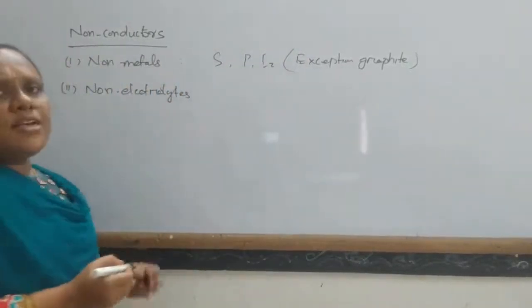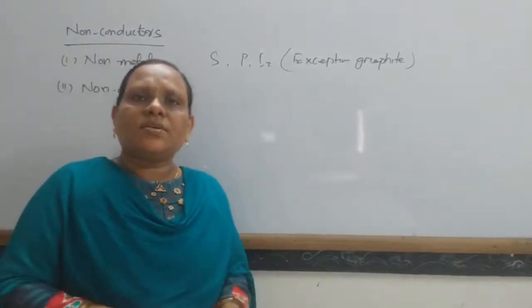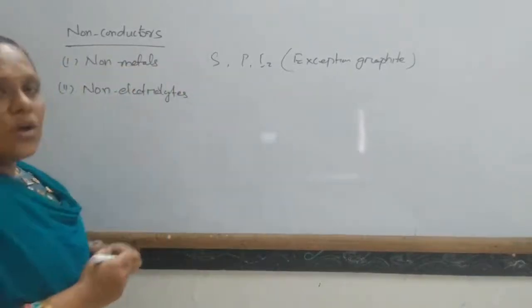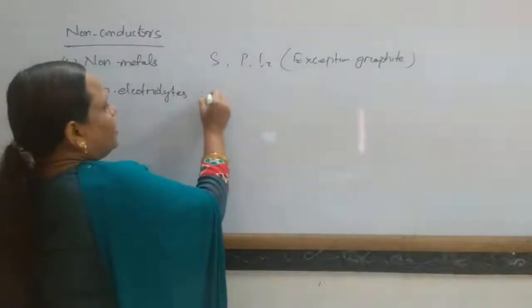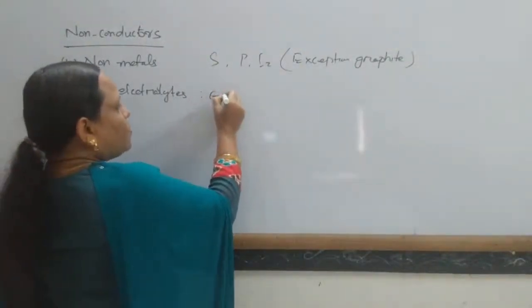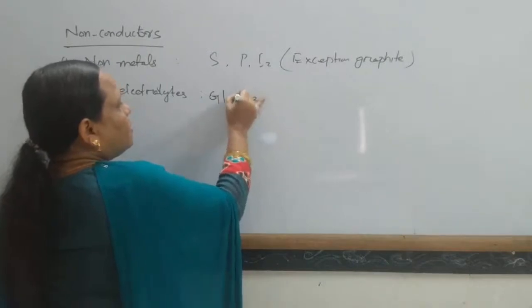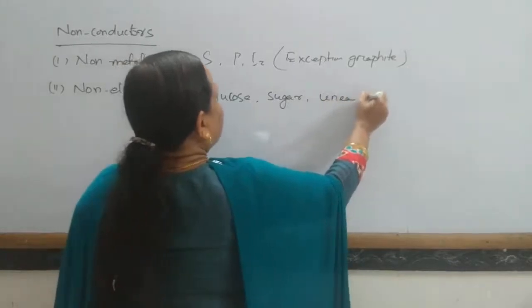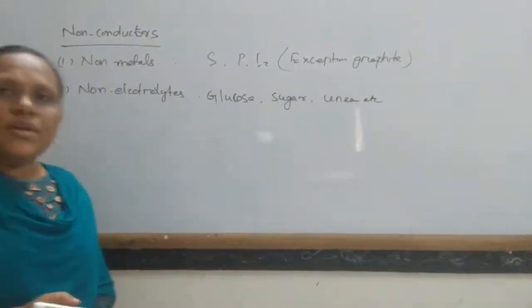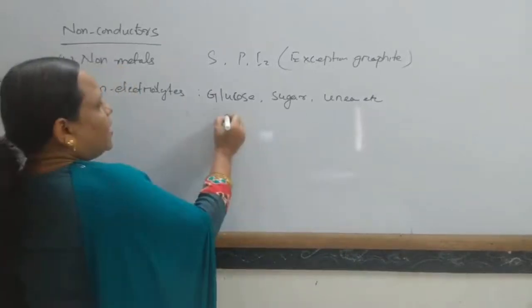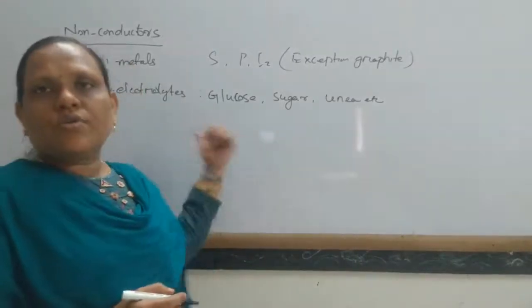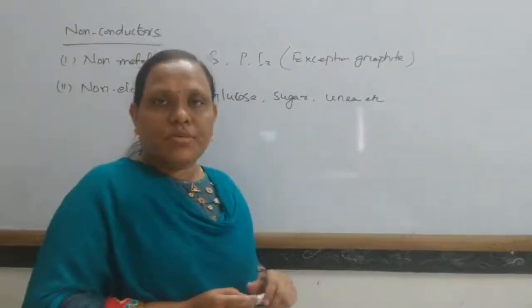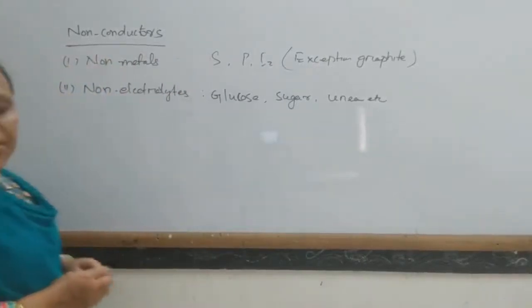Similarly, non-electrolytes are the substances which, in molten state or in aqueous solution, do not allow electricity to pass through them. Non-electrolytes are like a solution of glucose, sugar, urea, etc. These are examples of non-electrolytes. Most non-electrolytes are covalently bonded compounds. Okay, so these are your non-conductors.